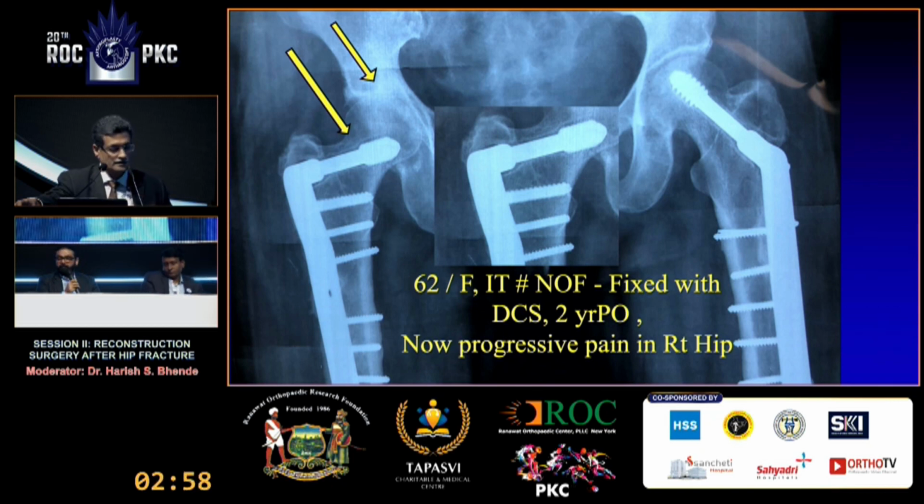Why do you think there is infection? There is a bit of lysis around the proximal screw. But so is on the other side. The other side also has a lysis there. And that side is completely asymptomatic. Here, secondary degenerative arthritis is seen there. Yeah, that is there on the right. The right side. Left one has a periprosthetic osteolysis, but no pain on that side.